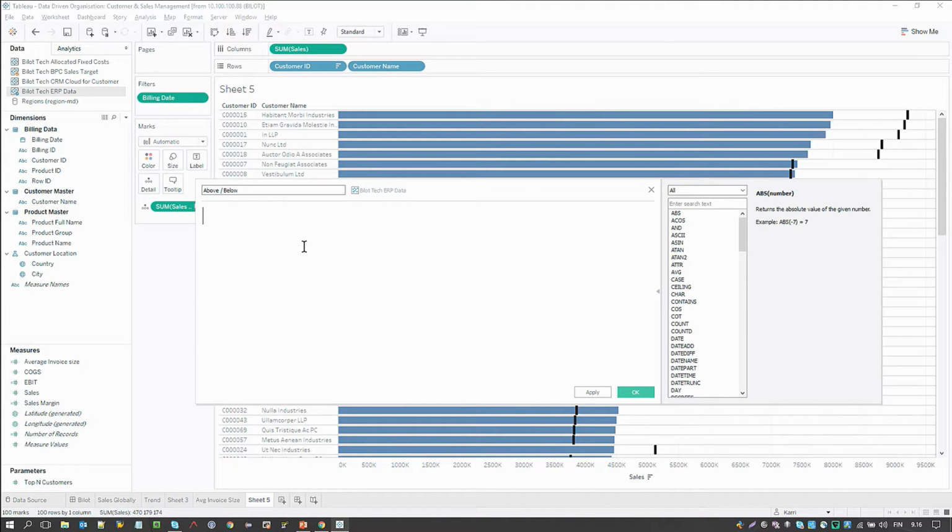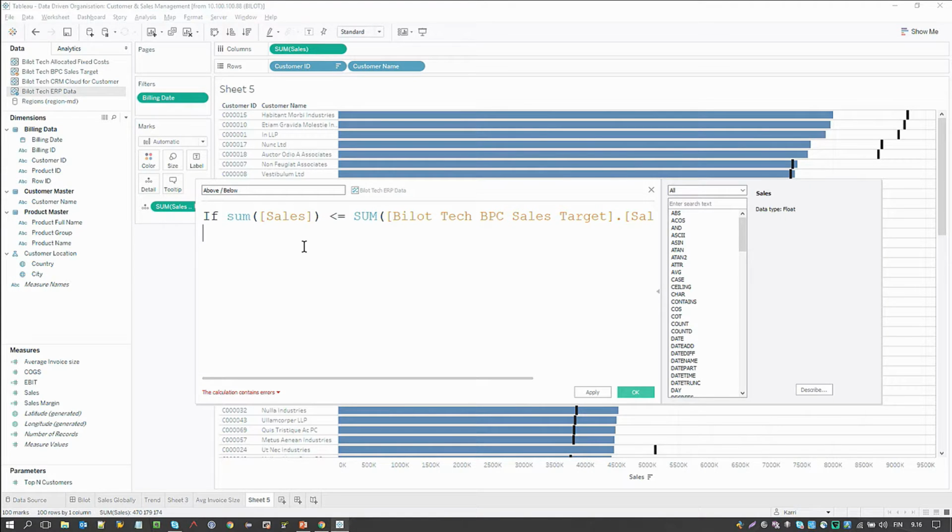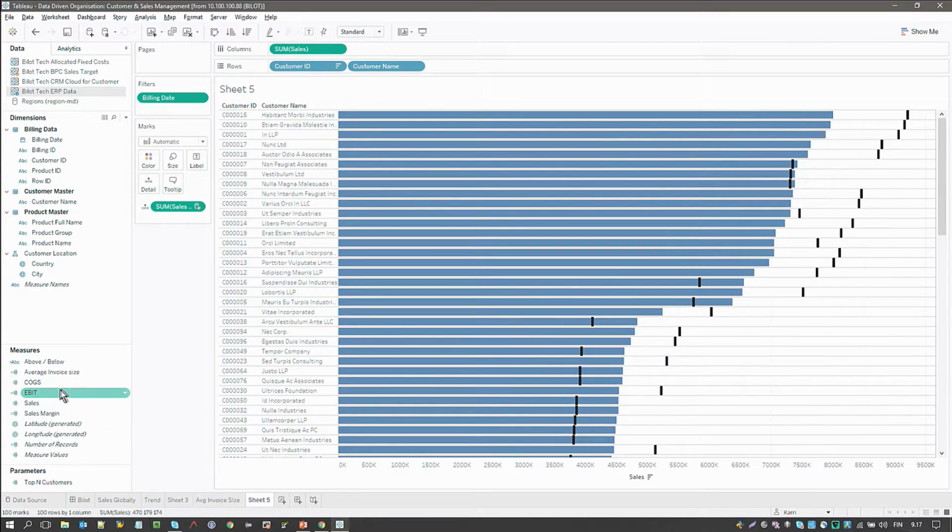So I'm going to say that if my sales are smaller than my sales target, then we are below, and otherwise we are above. There. And then with this, we can plot this onto the canvas.